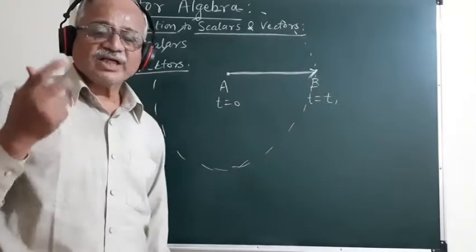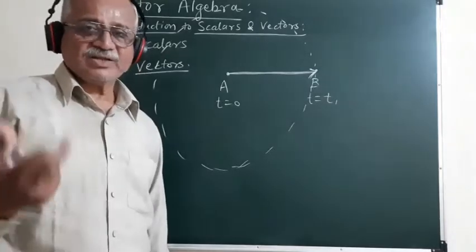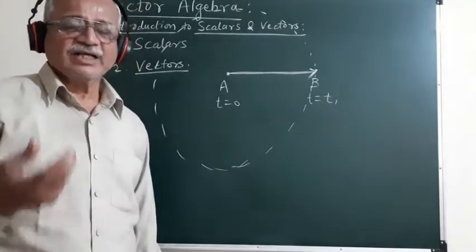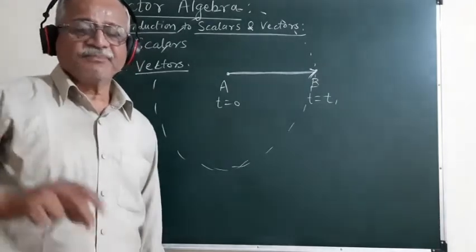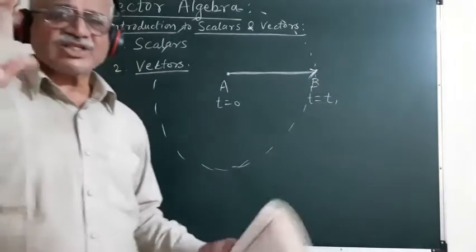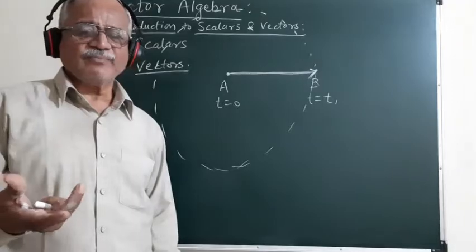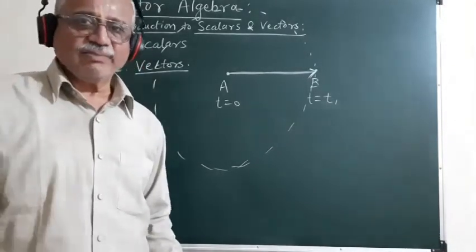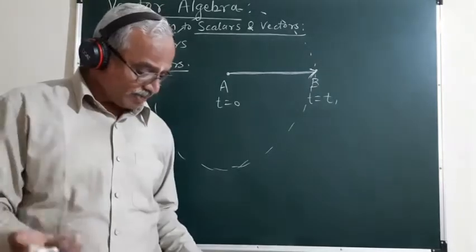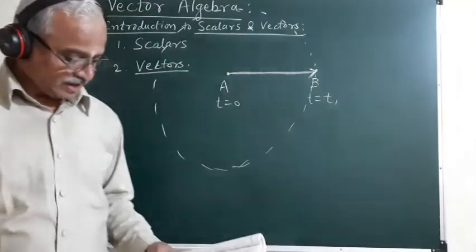This is called the temperature gradient, and it is also a vector quantity. If the properties of the surrounding medium are not uniform, then the temperature gradient in different directions will be different. So the temperature gradient is a vector quantity.